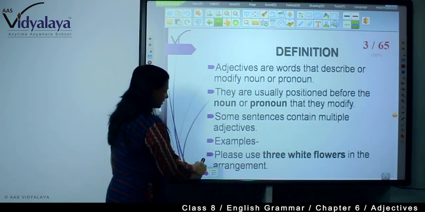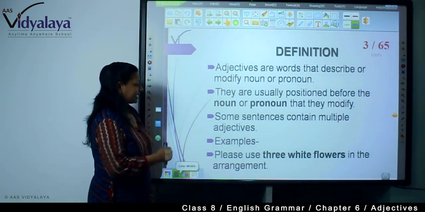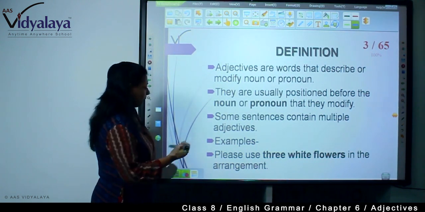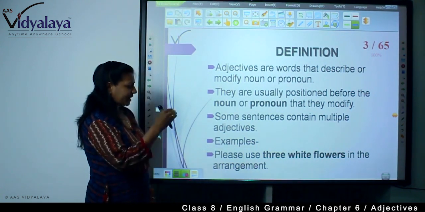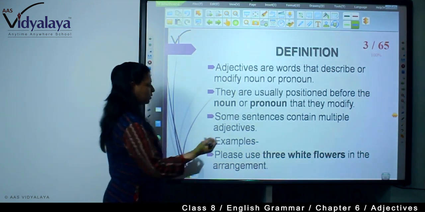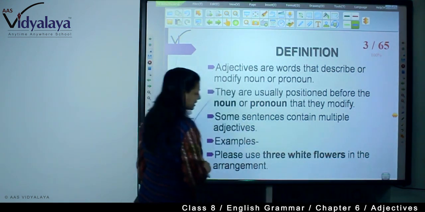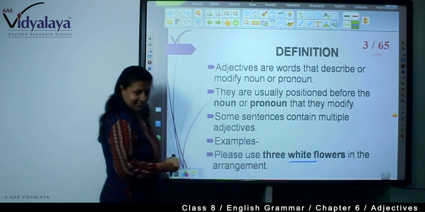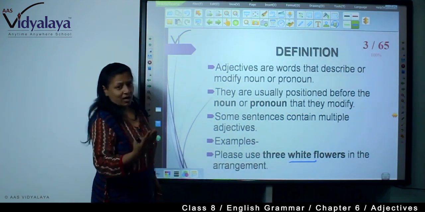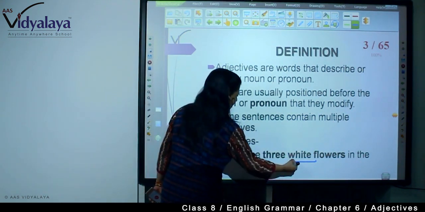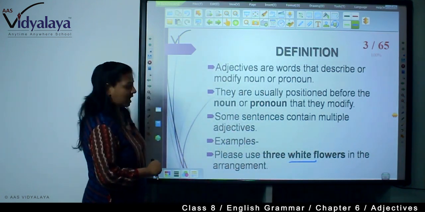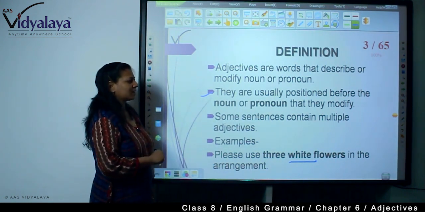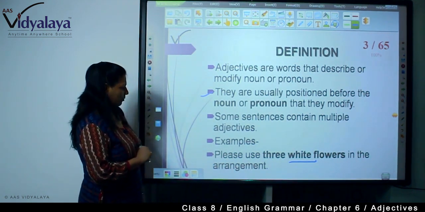For example, here we are seeing some sentences that contain multiple adjectives. Example: please use 3 white flowers in the arrangement. So you are seeing white, it's an adjective. What is it qualifying? Flowers. So it is just in front of the noun. Here it is written, they are usually positioned before the noun or pronoun that they modify.